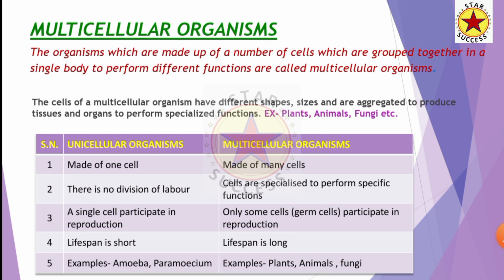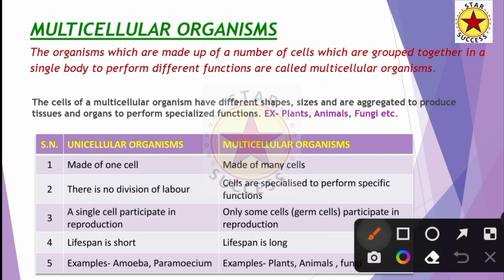Now we come to multicellular organisms. The organisms whose body is made up of a number of cells, grouped together in a single body to perform different functions, are called multicellular organisms. The number of cells in a multicellular organism may be billions and trillions. The cells of multicellular organisms have different shapes and sizes, and are aggregated to produce tissues or organs to perform specialized functions.